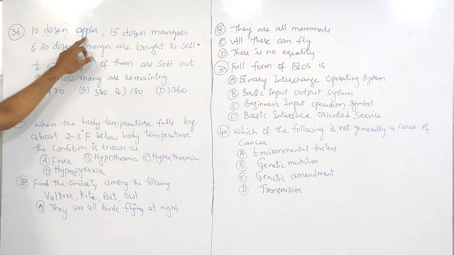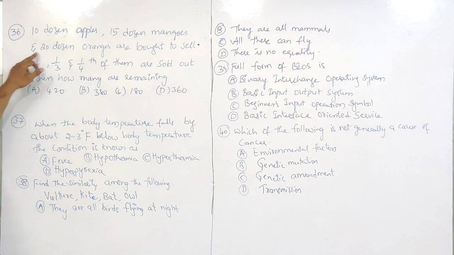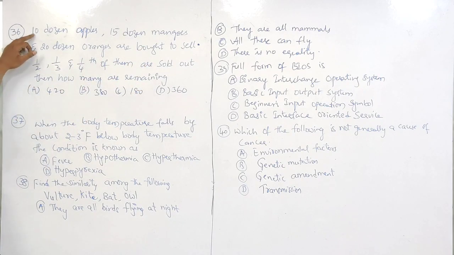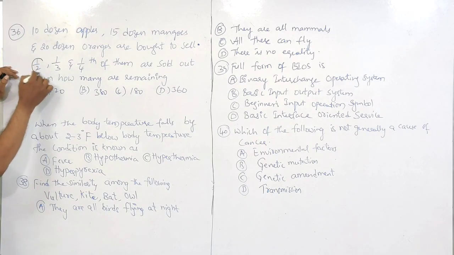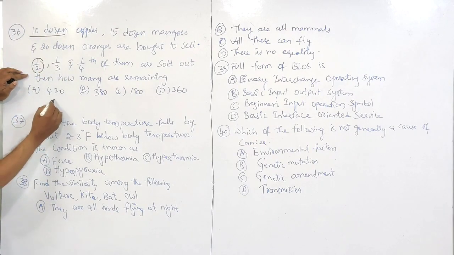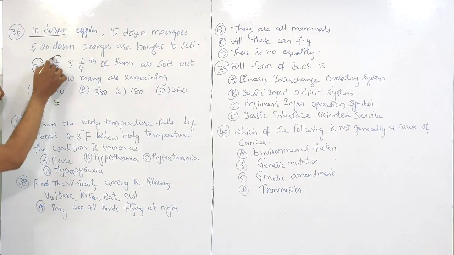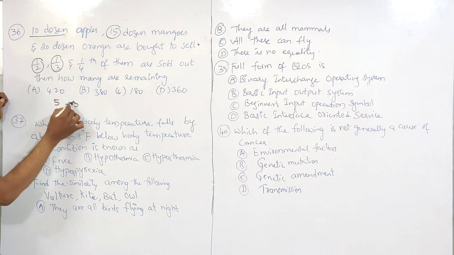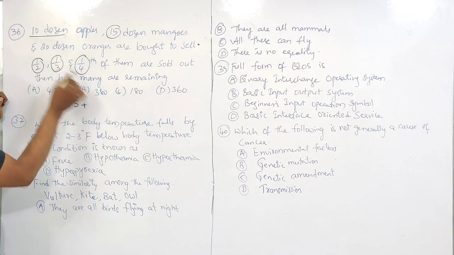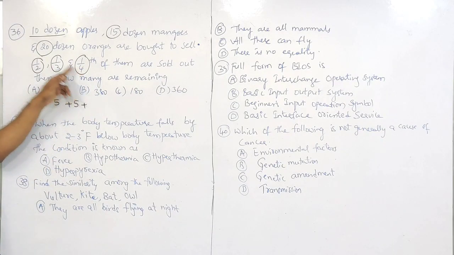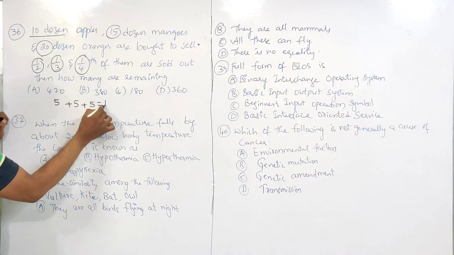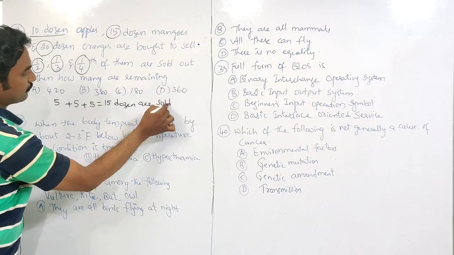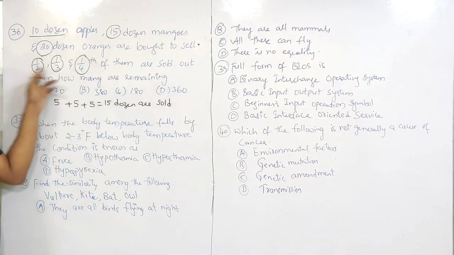Next question is from arithmetic. 10 dozen apples, 15 dozen mangoes and 20 dozen oranges are bought to sell. Out of these, 1 by 2, half. What is half of 10 dozen? 5 dozen. 1 by third of 15: 3 5s are 15, so 5 dozen. 1 by fourth of 20: 4 5s are 20, so 5 dozen. So 15 dozen are sold.